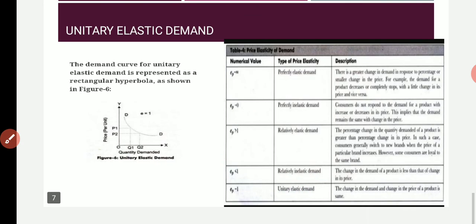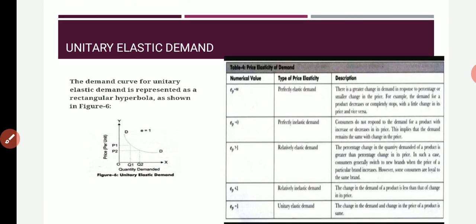So let me clarify the last column. Perfectly elastic demand, for example, the demand for a product decreases or completely stops with a little change in price and vice versa. In a perfectly inelastic demand, consumers do not respond in demand for a product to an increase or decrease in its price. Whatever the changes in price, there is no response in demand. So we call it a perfectly inelastic demand.